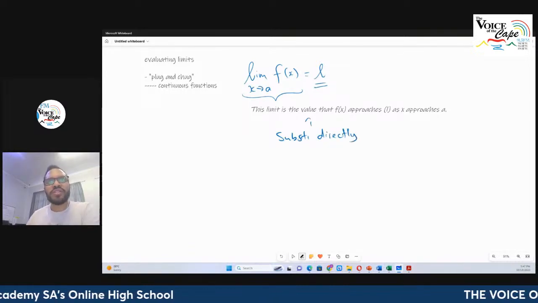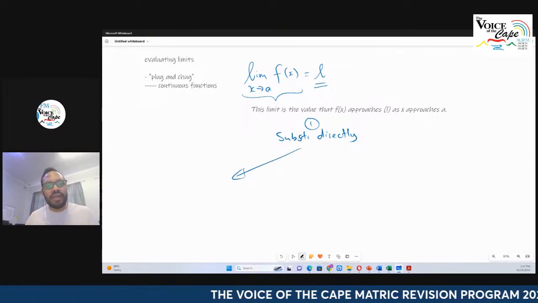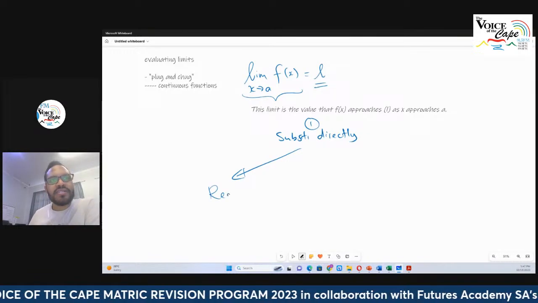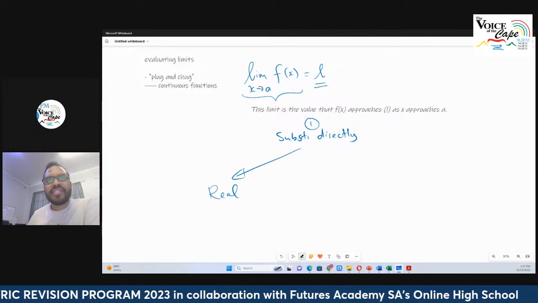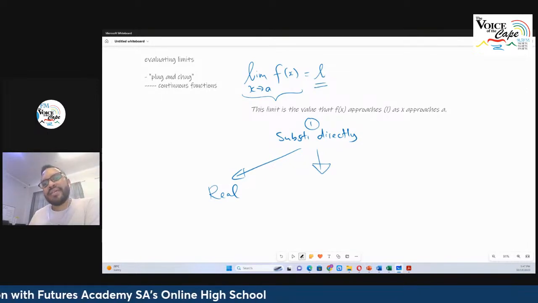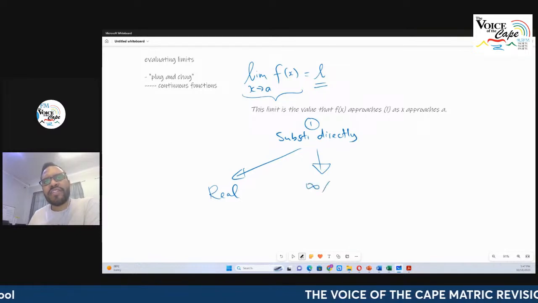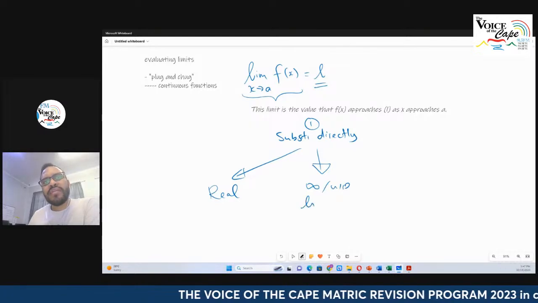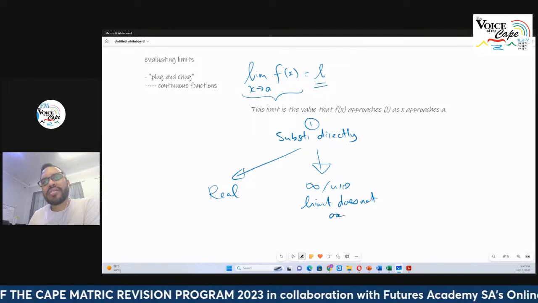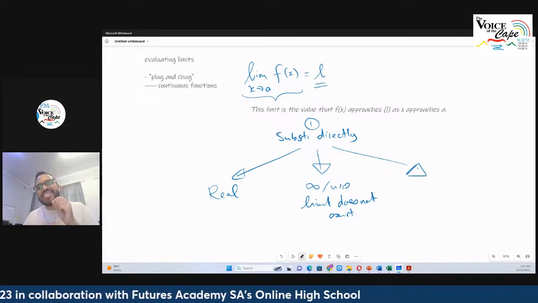Now, after you substitute in step 1, one of 3 things will happen for the questions that we get. Number 1 is that you get a value, which means that the answer is a real number. That's type 1. The second option, type 2, is that the limit does not exist. In other words, you get an answer of infinity, or undefined, or the limit does not exist.